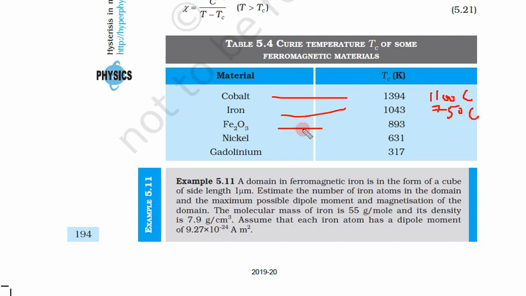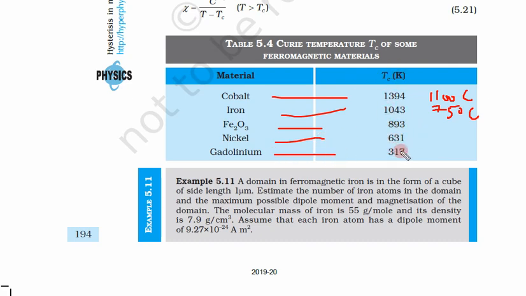Ferrous oxide, that is 893 Kelvin. Excuse me for my pronunciation of this ferrous or ferric oxide because I am not very aware of chemistry. So this might be ferric oxide. Nickel is 631 Kelvin.